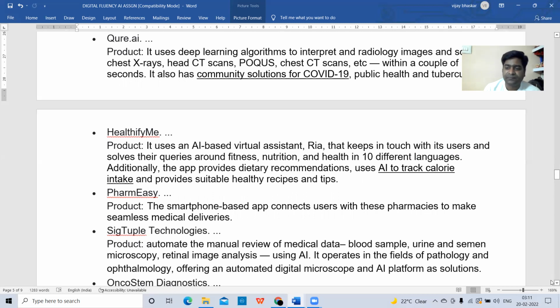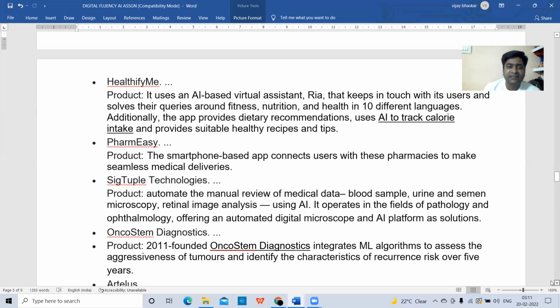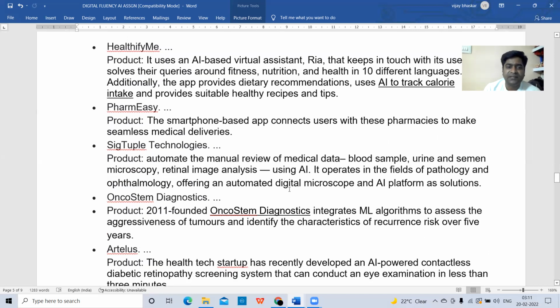So like this. And Farm Easy is another healthcare company. It has released its product. The smartphone-based app connects users with pharmacies to make seamless medical deliveries. In order to deliver medicines at a fast pace, this app supports the users.